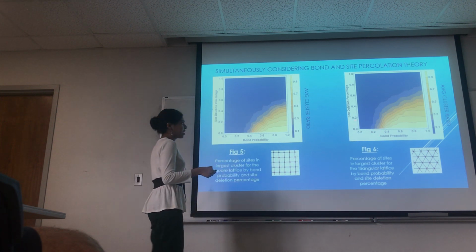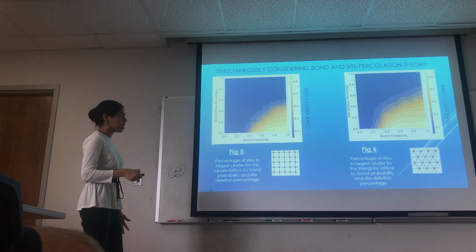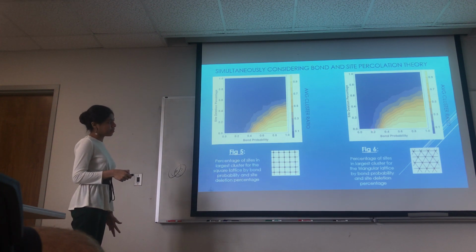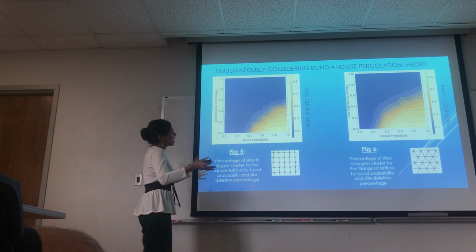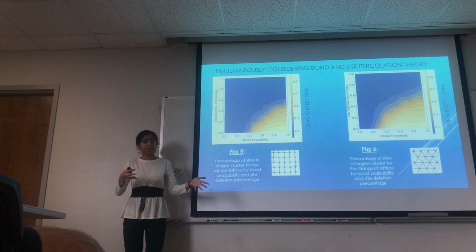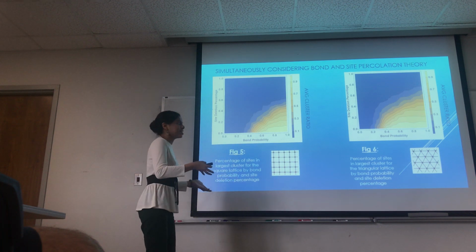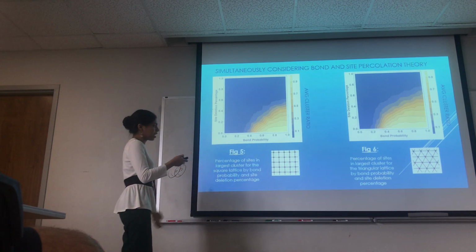The triangular lattice could handle a large site deletion percentage with a lower bond probability, therefore having a larger average cluster ratio. So even when simultaneously considering bond and site percolation theory together, the triangular lattice turned out to be the most robust one out of all three.